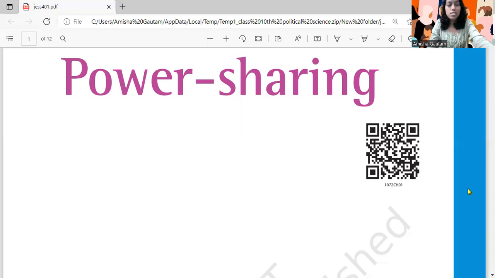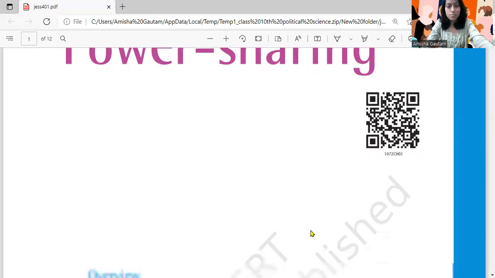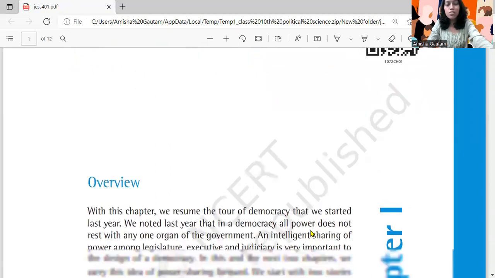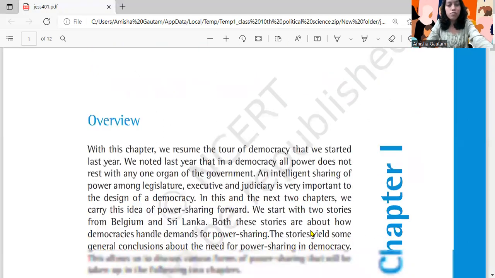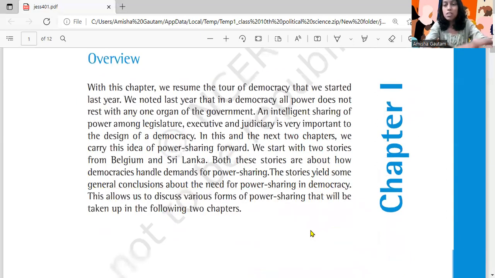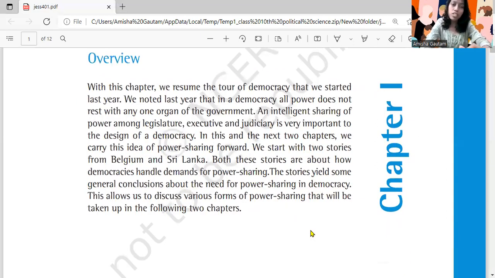So without wasting any more time, let's get into this chapter. First of all, we will have an overview of this chapter. This chapter is about power sharing. Power sharing between whom? Between the government, and within the government also, we will see that there are 3 branches of the government. So in that also you will see that the power sharing is here.